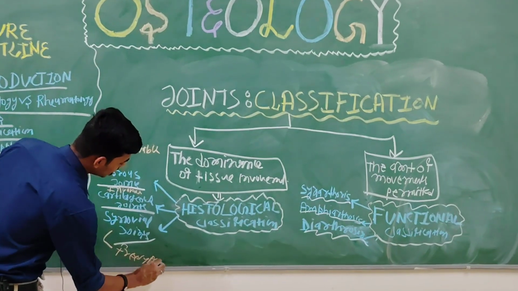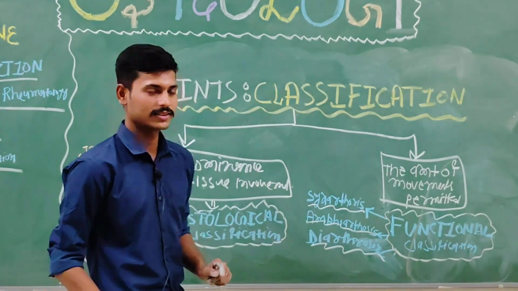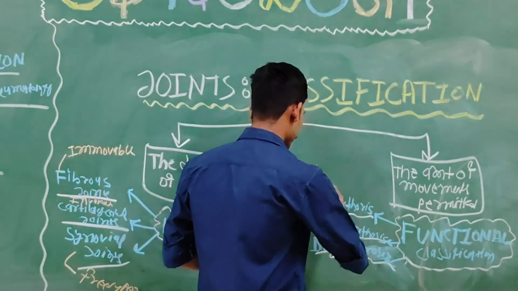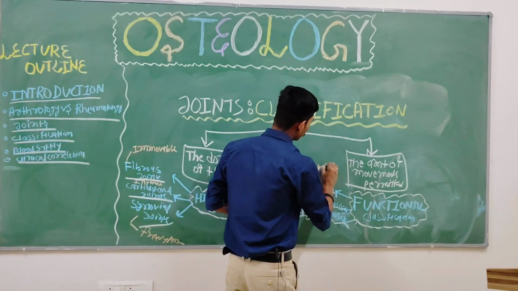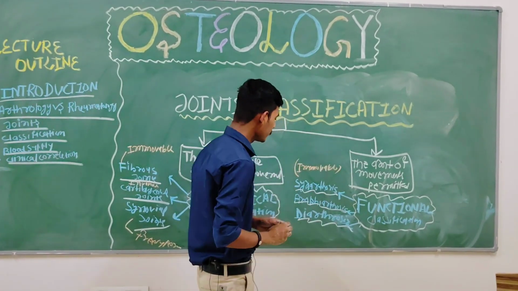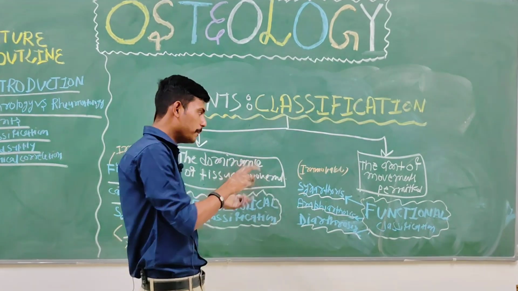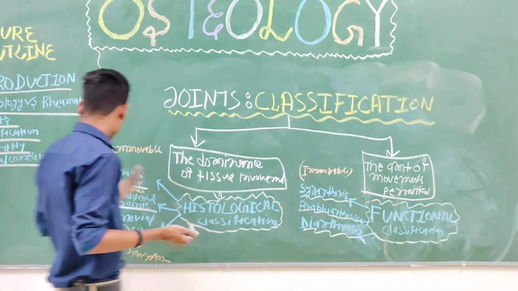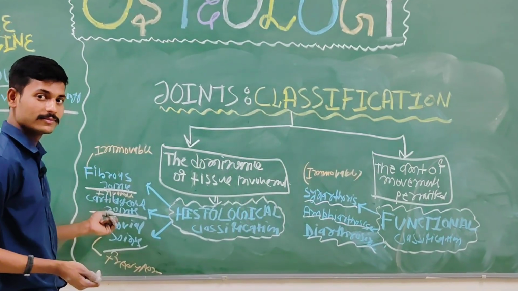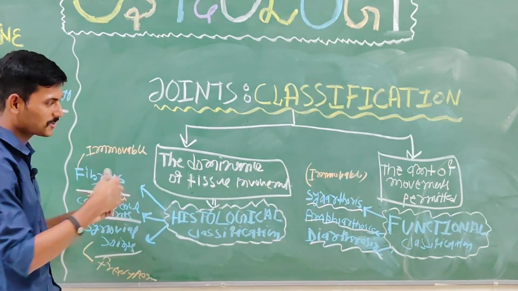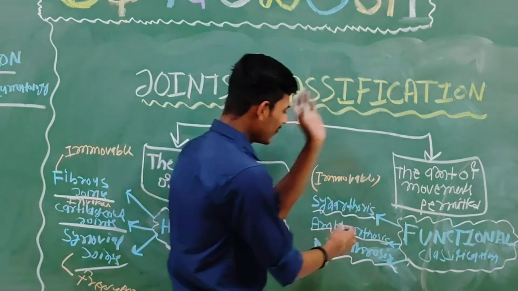Now synarthrosis, their meaning is immovable. Amphiarthrosis, the word amphi means dual, they are a bit movable and a bit immovable, the same as the cartilaginous joint. Now you are understanding why I am saying the two systems of classification scheme are correlatable. That's why they are correlatable.